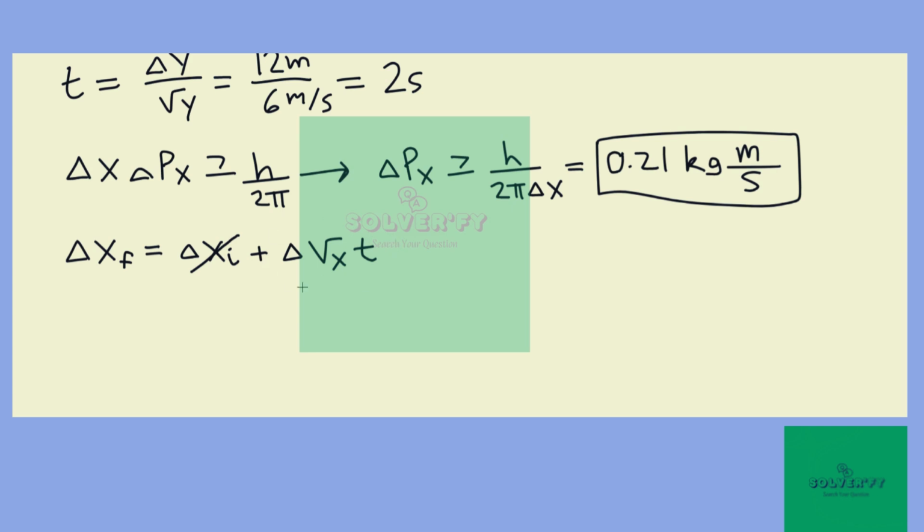So just considering delta vx times t, we can replace delta vx by a momentum uncertainty instead. So delta px over m times t. We know delta px, we know m, we know t. We can plug all this in. We have a result of about 0.84 meters per second times our 2 seconds, which gives us about 1.7 meters.